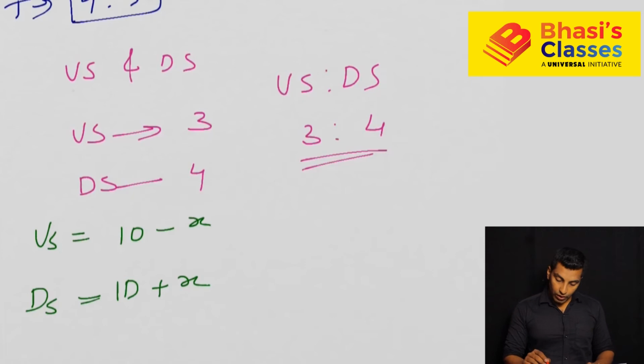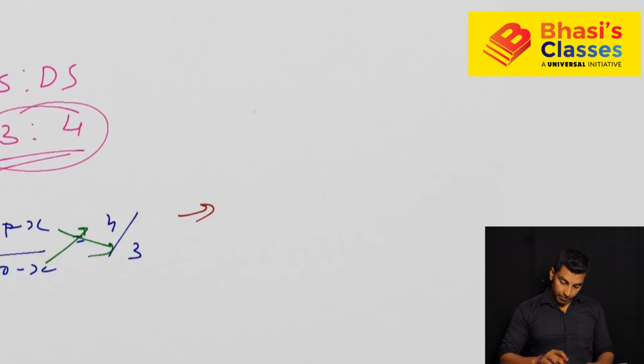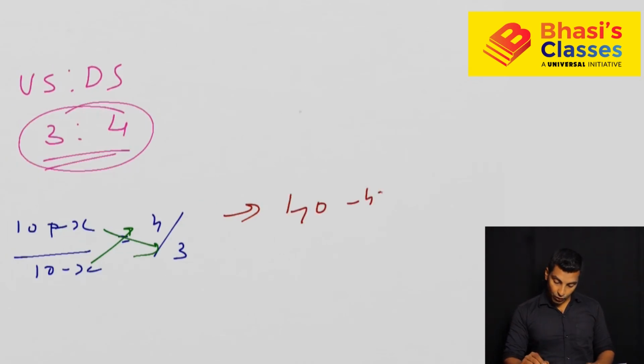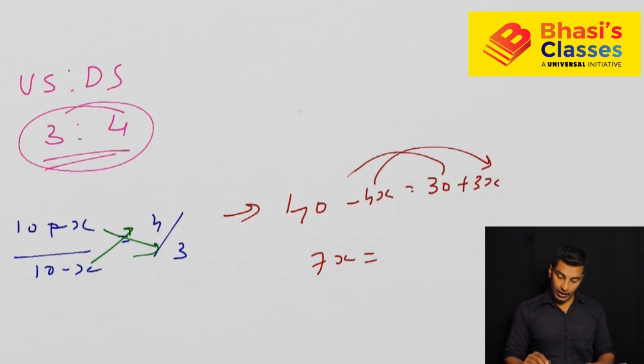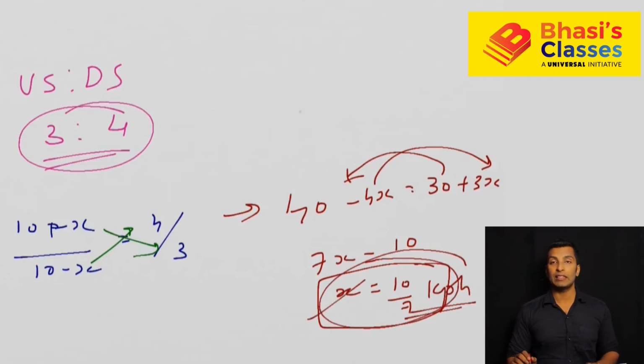So now, we know this ratio. You can write this as (10 plus x) divided by (10 minus x) is equal to 4 divided by 3. Now this will become 40 minus 4x is equal to 30 plus 3x. The 4x goes to the other side, so that becomes plus: 7x is equal to, when 30 comes here, that's minus, 10. So x is equal to 10 by 7. So what is the speed of the stream? 10 by 7 kilometer per hour.